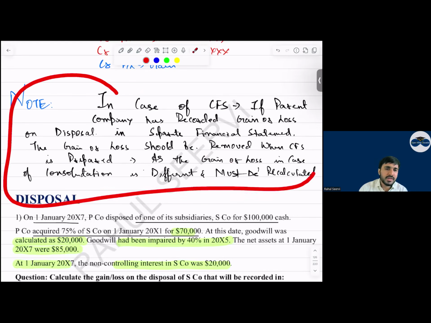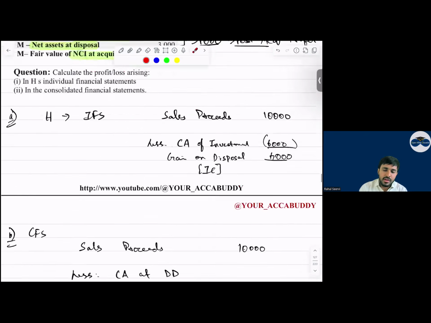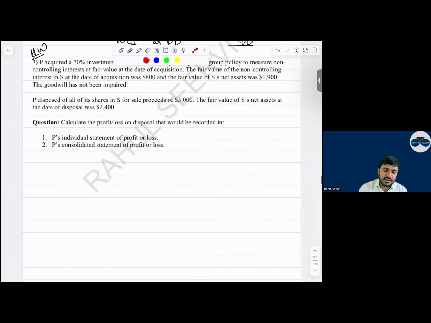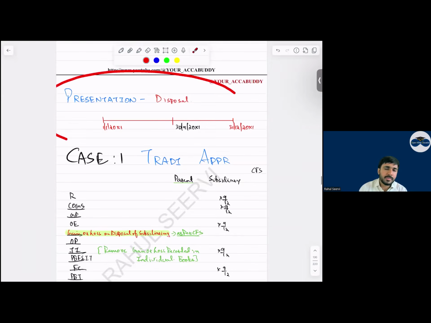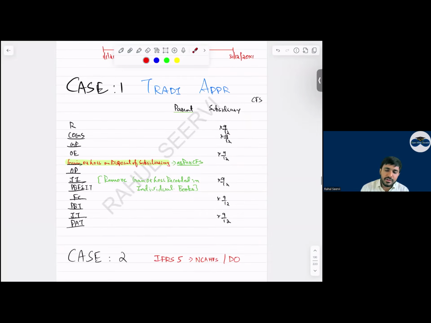I've mentioned the note from the exam point of view, whatever I have mentioned now. Now with this, your disposal part is done. Now the two methods of the presentation. Which is the presentation method? Can I say the one is the traditional approach where the companies take 9 months, 9 by 12, for each and every line item. And then we remove the gain or loss recorded in individual books and we recognize the gain or loss on the disposal of the subsidiary as per CFS.